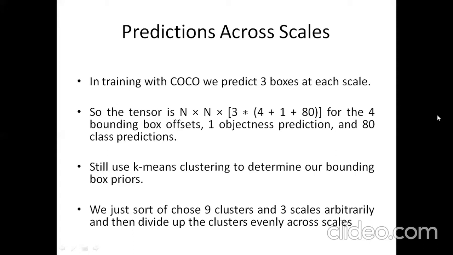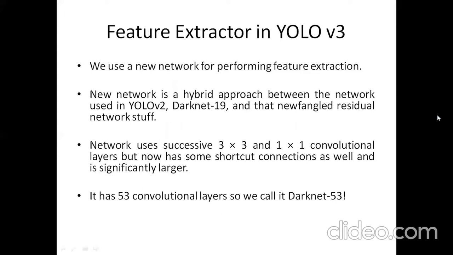We still use k-means clustering to determine our bounding box priors. We just sort of chose 9 clusters and 3 scales arbitrarily and then divide up the clusters evenly across scales. YOLO v3 uses the Darknet-53 network for feature extraction.